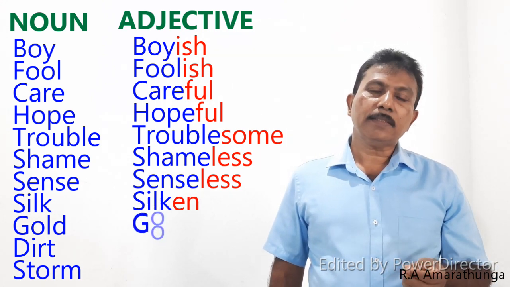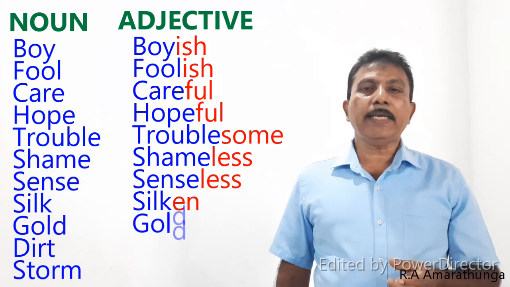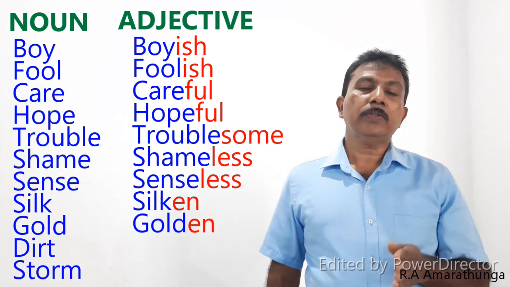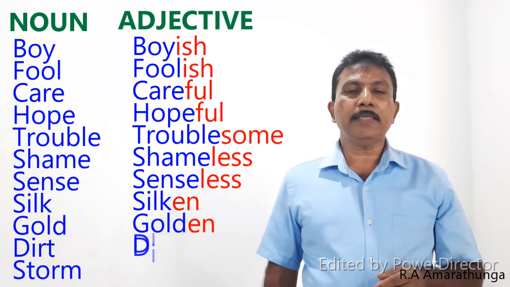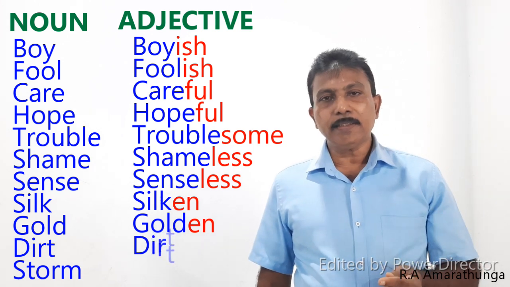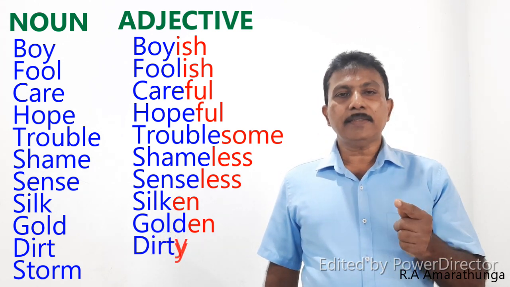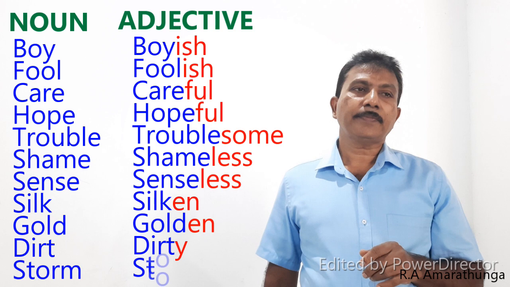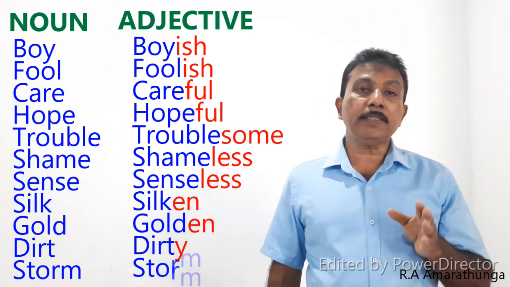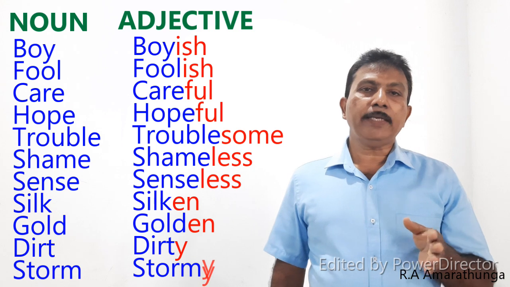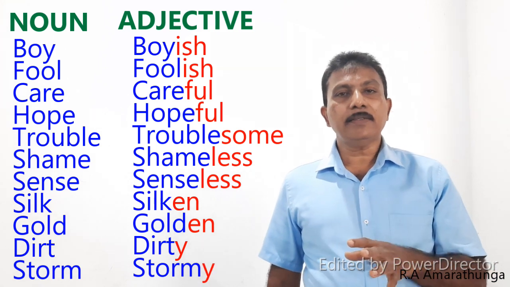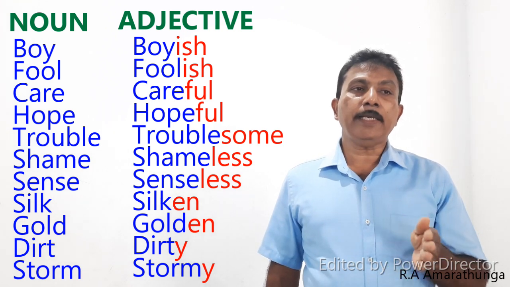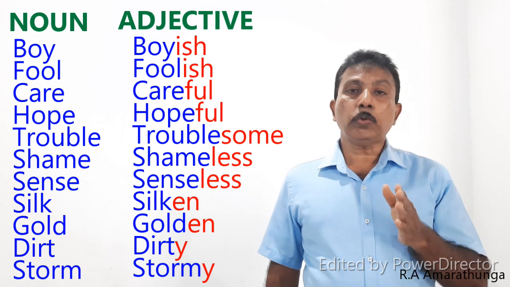Then gold. The word gold, G-O-L-D, gold. We add en to the end of the noun. We form the adjective golden. Golden is the adjective. Then look at the next word, dirt. D-I-R-T, dirt. We add y to the end of the noun dirt. Dirty. And the word storm, we form the adjective by adding y to the end of the noun storm, stormy.